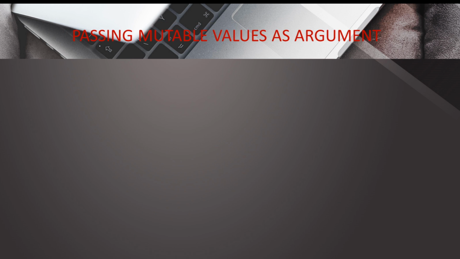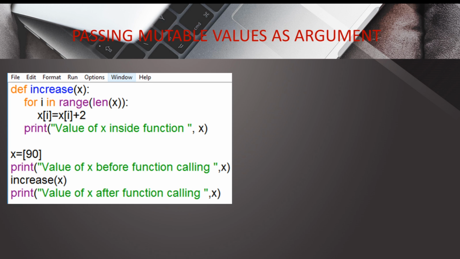See, when we pass a mutable object, we know that mutable objects include the list, maybe the dictionary also. So here we have taken one example with the list. I am passing a list, x is a list with a single element, say 90. We are passing that list, and before function calling, of course, it is going to give us the output as 90, which is the list element. We are going to get the list elements as the output, and since a single element is there, we are going to get 90 inside the square brackets.